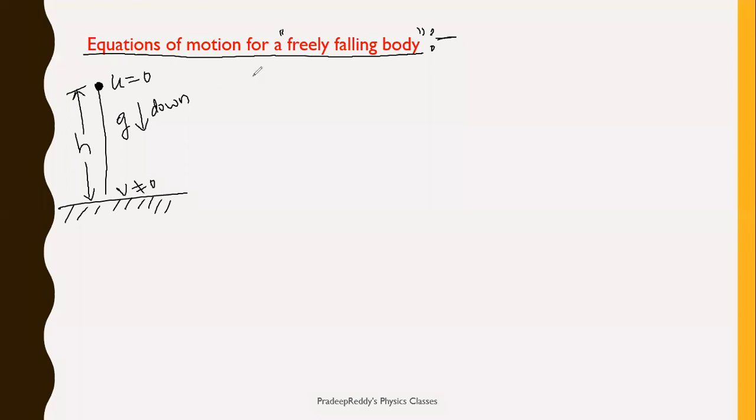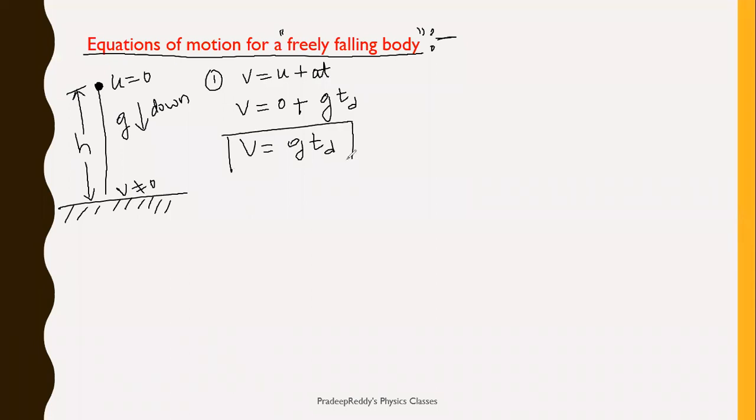Now first one, we know that v is equal to u plus at. Coming to the final velocity of this freely falling body, that is not equal to 0, which is equal to, what is u? u is 0 plus acceleration, in the downward direction, g into the time taken, that is time of descent. Therefore velocity v is equal to g into time of descent. This is the first equation of motion.